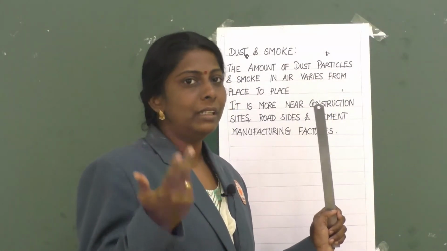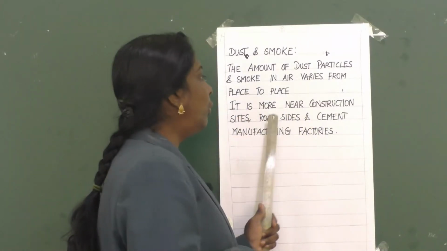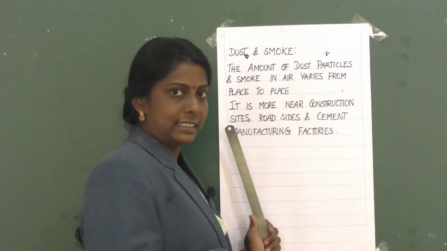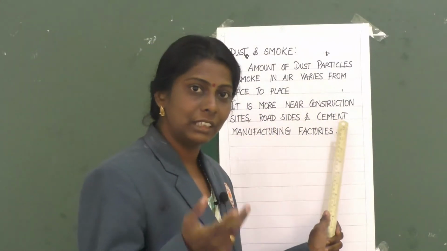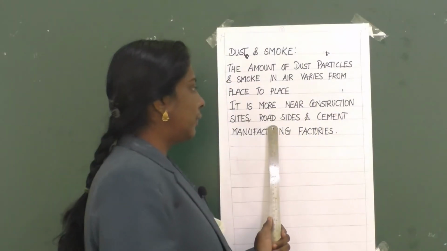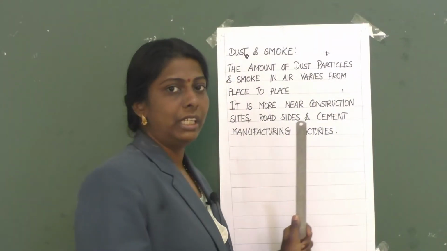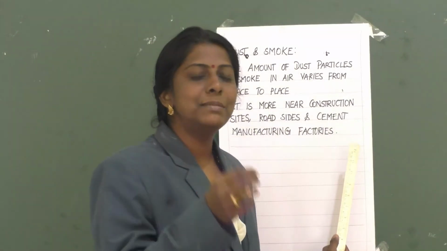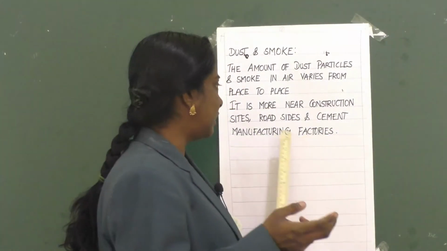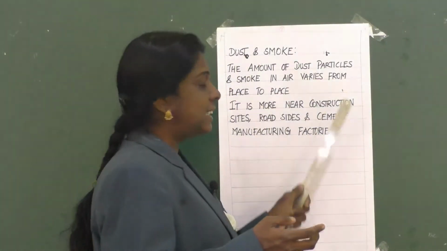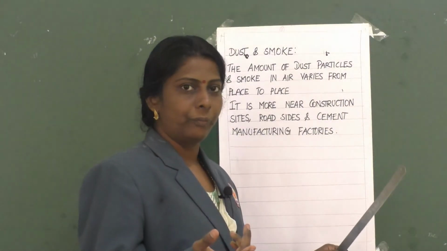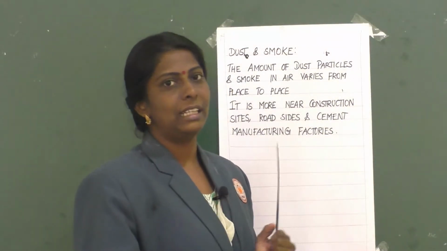It is more near construction sites, road sites and cement manufacturing factories. In all these places, dust and smoke will be more. In some places it might be less also.